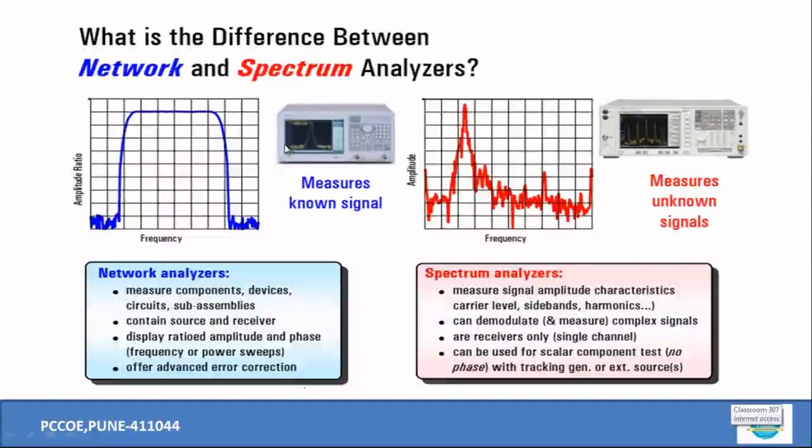In these network analyzers, it is important to have a source available, maybe a microwave source or radio frequency source. This source introduces the power to be incident, as we have seen in the earlier diagram, that incident power is important in that case. This power is injected into the device under test, and the transmitted power is collected by the same device at the other port, right? And that way one can say that this equipment measures the known signal.